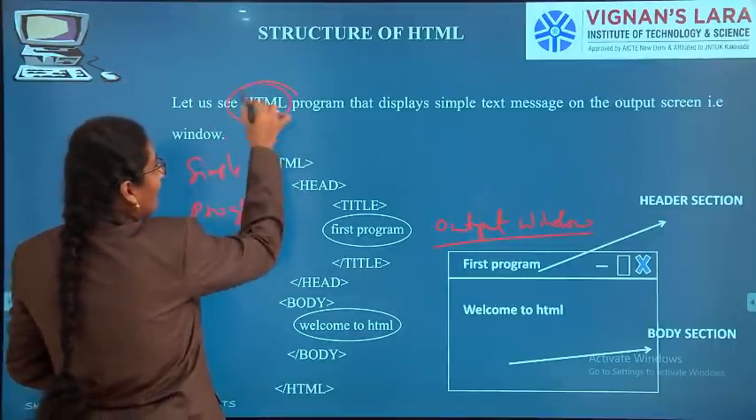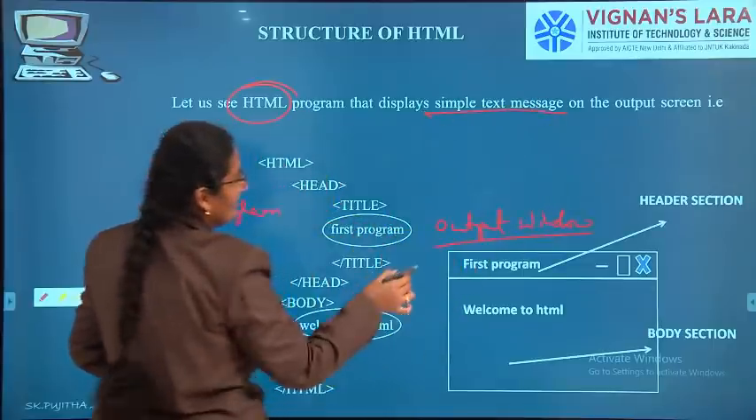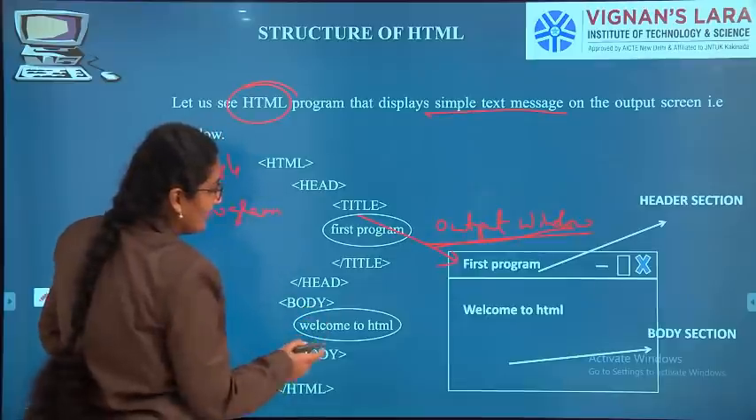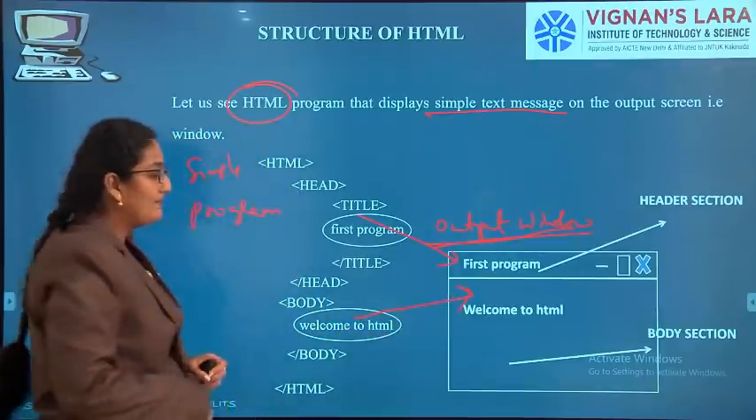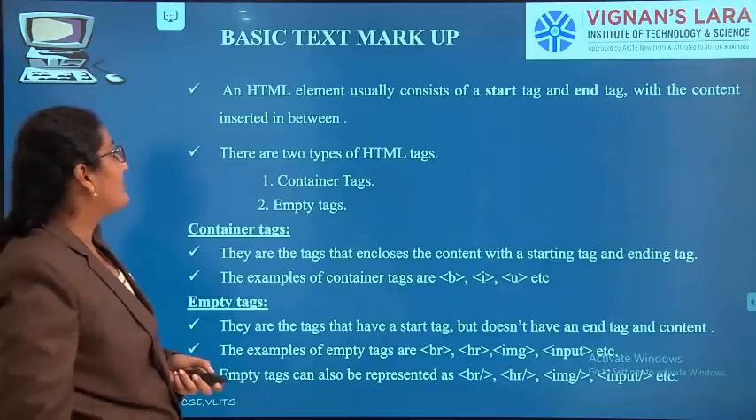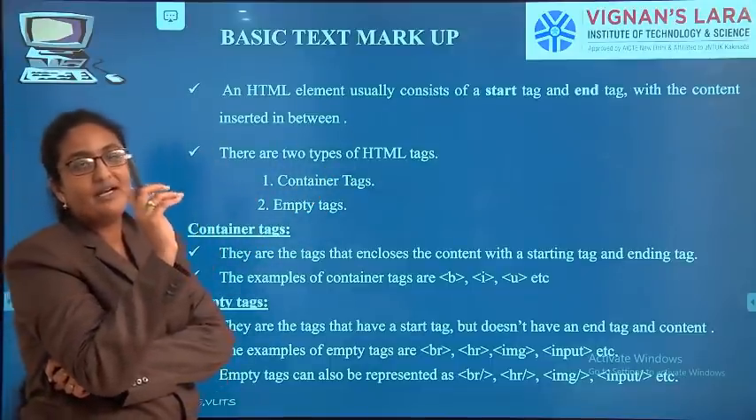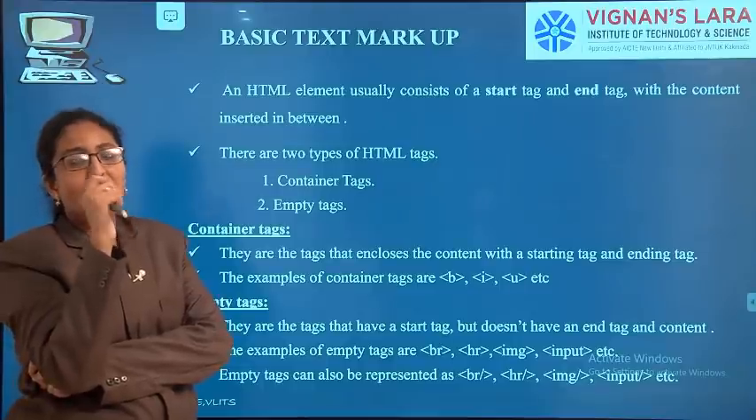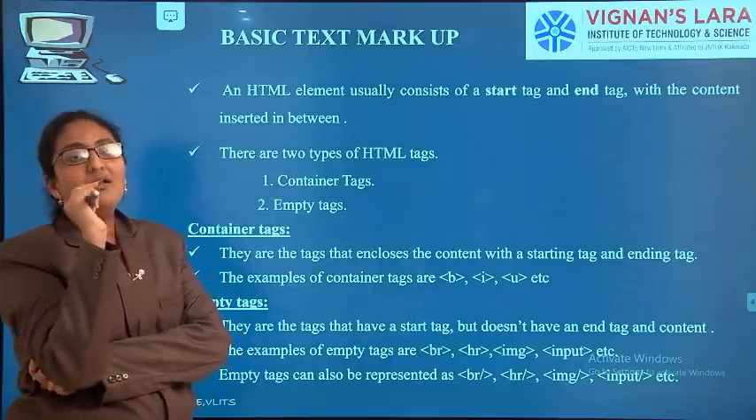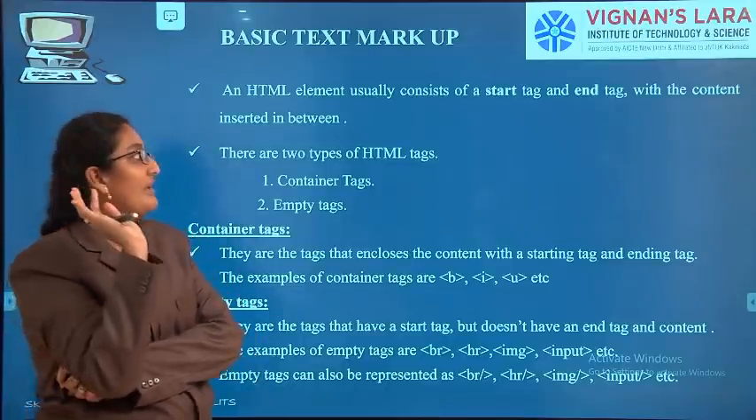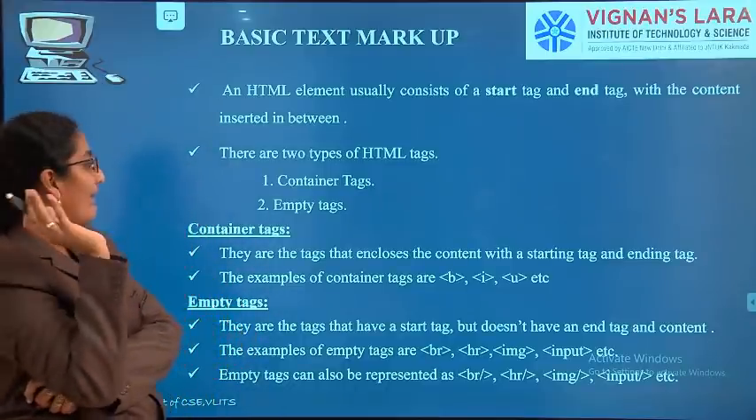So using HTML we are writing a simple text message on the output screen or output window. The title is displayed in the header section. The body is displayed in the body section. Next, let us go to the next topic. Till now we have completed the basic structure of HTML, a simple program using HTML, and some simple definitions and introduction to HTML. Now let us go into HTML tags.